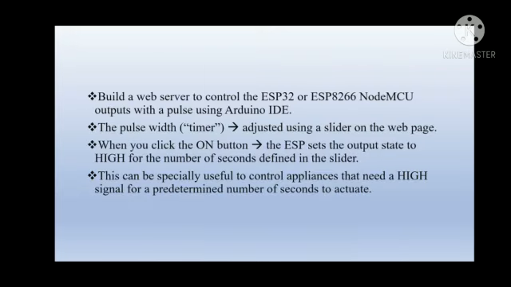Our main objective is to control a relay in a circuit using mobile phones. A user, using his or her mobile phone, should specify a time for which the relay has to be closed, and after that time the relay should automatically get opened, that is, the total circuit gets opened.